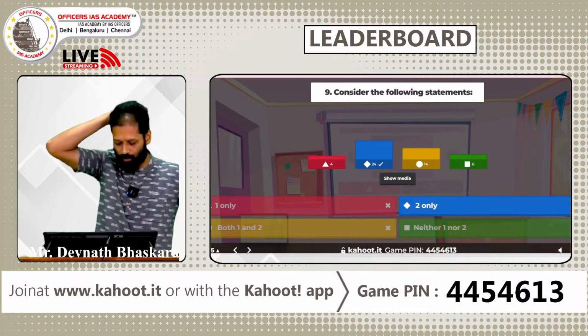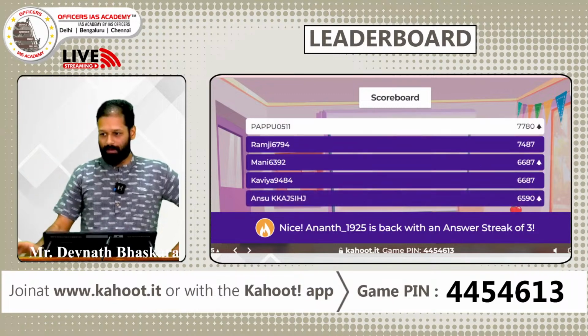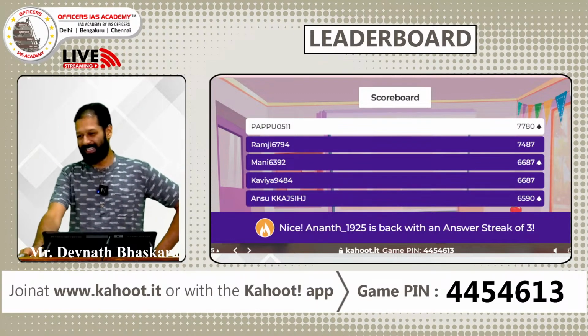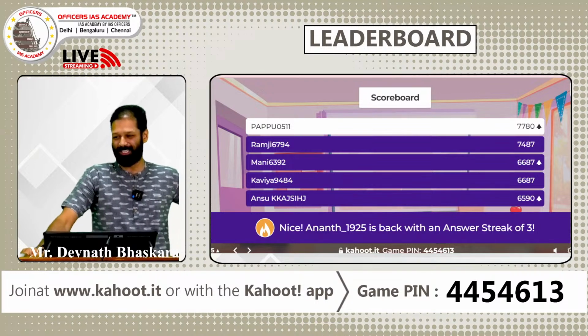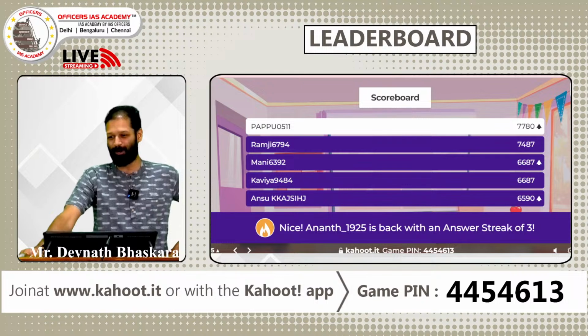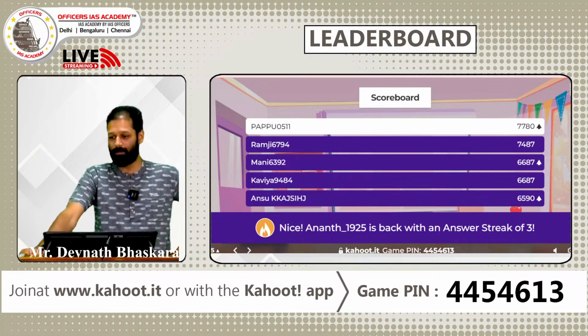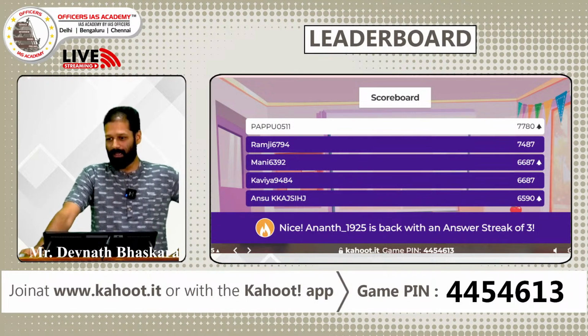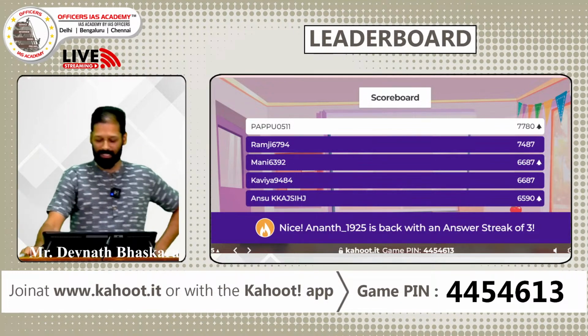Let's look at the leaderboard and see who breaks into it. Right, Pappu, you're right on top again. 7780. Ramji coming in as a close contender with 7487 points. Money, now you're at the third spot. Kavya fourth. Ansu Kashij, right? I can't quite pronounce your name properly. Now this name is new on the leaderboard. Congratulations, Ansu. Anant 1925 is back with an answer streak of 3. Very good, Anant. Let's go to the next question.